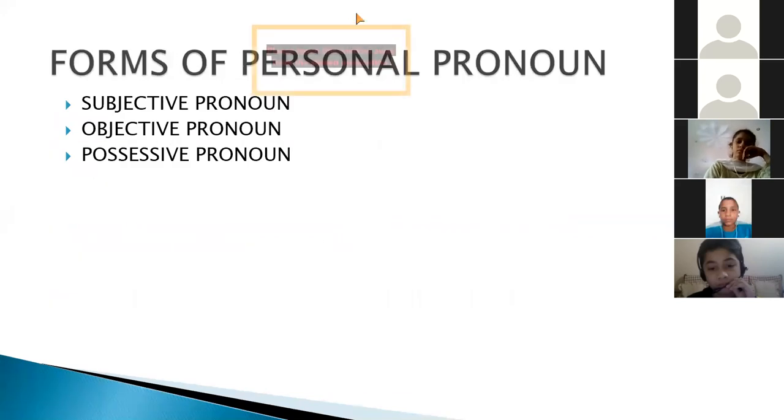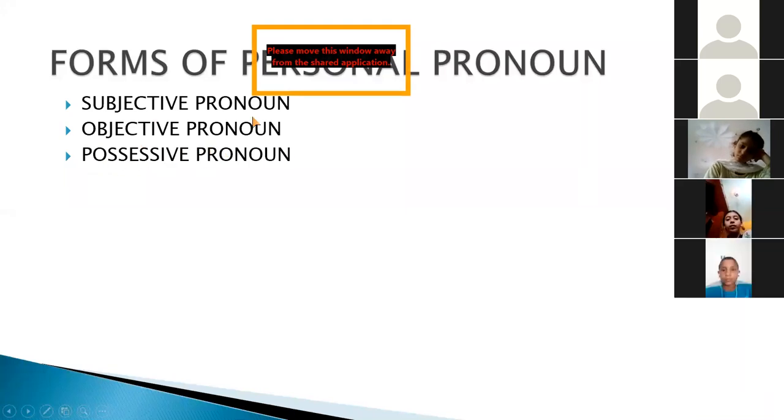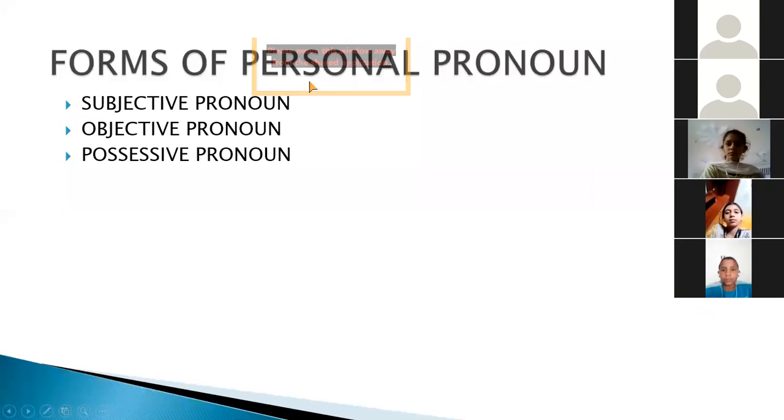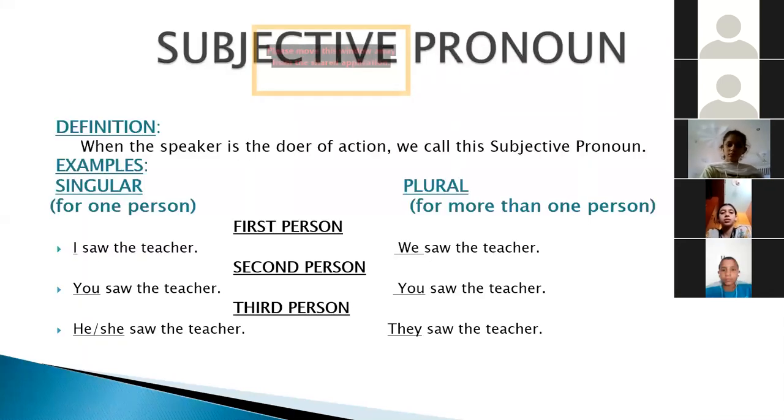Now we come to the forms of personal pronouns. I have told you that there are three forms: subjective pronoun, objective pronoun, and possessive pronoun. Okay, these are the three forms. These are not the kinds, remember, there are four kinds, and these are only the forms. Okay, so please remember all these things in your mind.